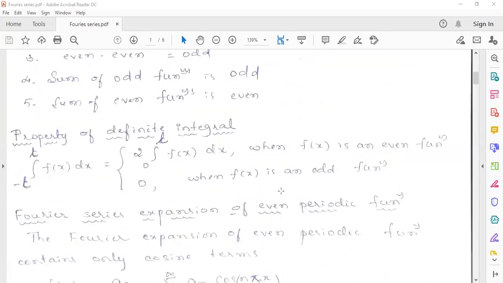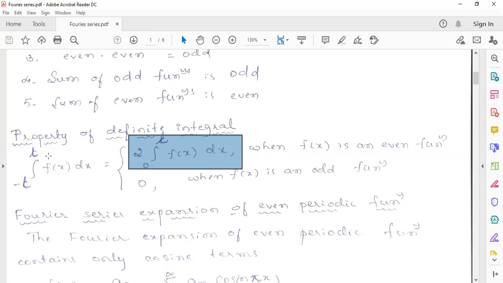That means we can reduce the length of the sum. We know, by the property of definite integral, if the function is even, and you consider the integral from minus L to L of f of x dx, then we can write it as 2 times the integral from 0 to L of f of x dx when f of x is an even function. Have you remembered this property? You studied this property in plus 2. Yes, sir. And it will be 0 when f of x is an odd function.